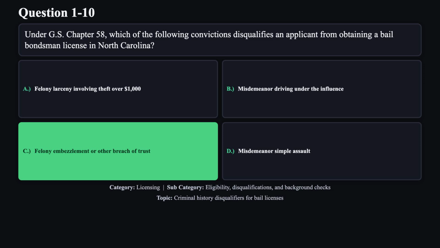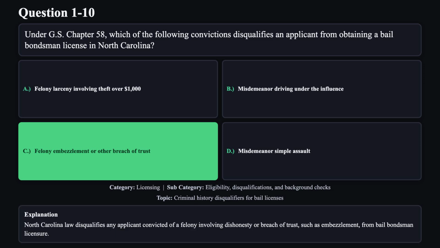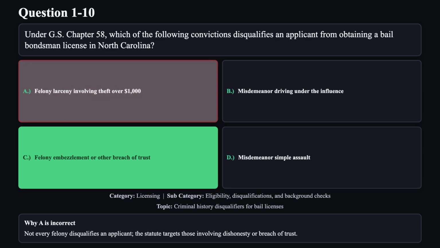The correct answer is C. North Carolina law disqualifies any applicant convicted of a felony involving dishonesty or breach of trust, such as embezzlement, from bail bondsman licensure. Reason A is not correct. Not every felony disqualifies an applicant. The statute targets those involving dishonesty or breach of trust.